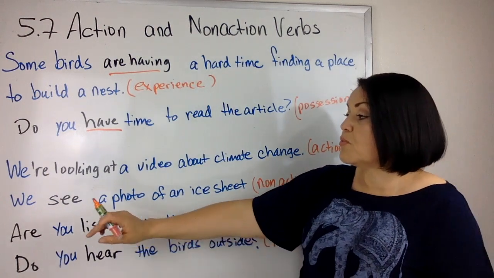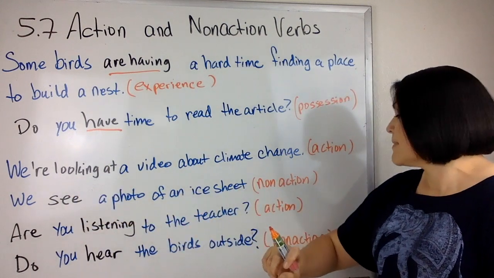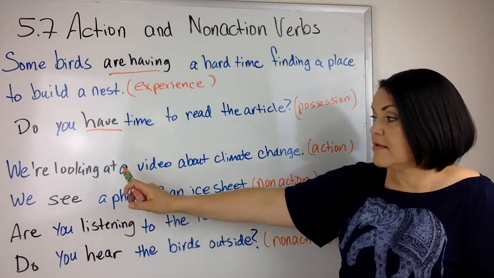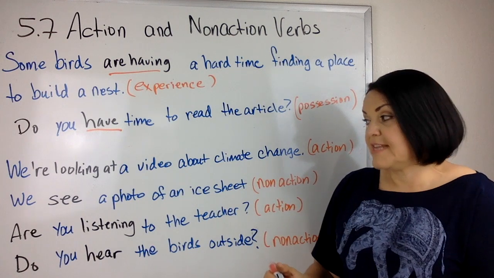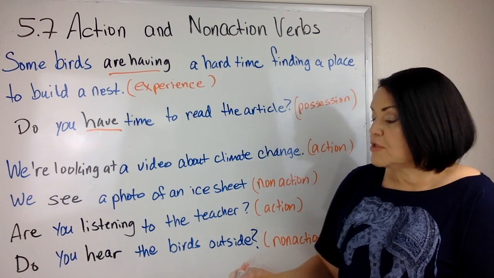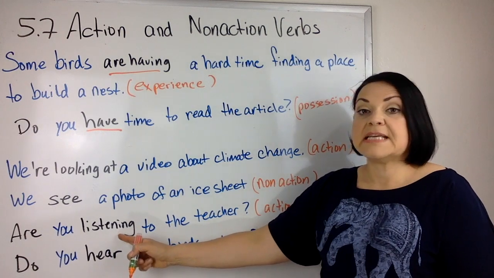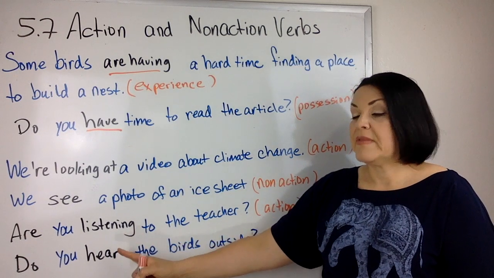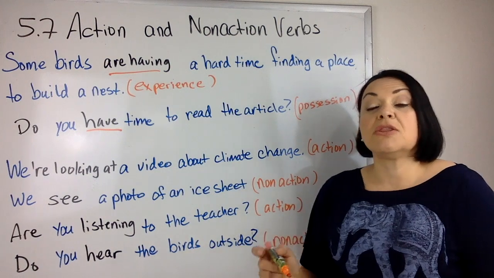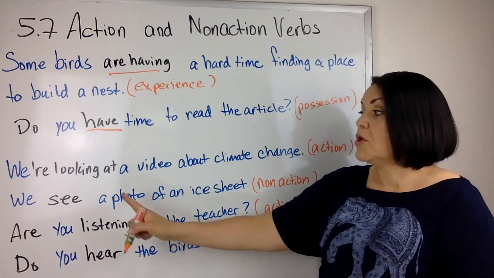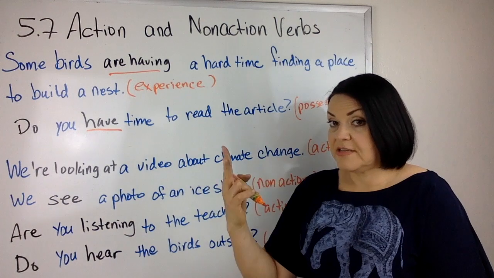So when we use words like looking and listening, we have our five senses, right? Listening is an action verb. Hear is a non-action verb. Looking is the action.